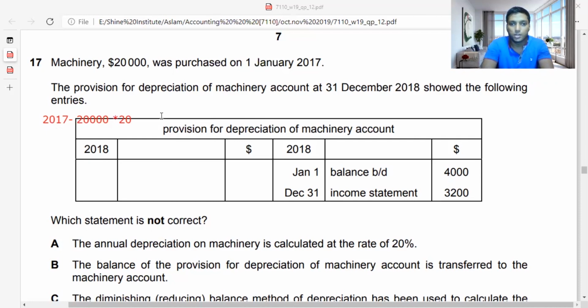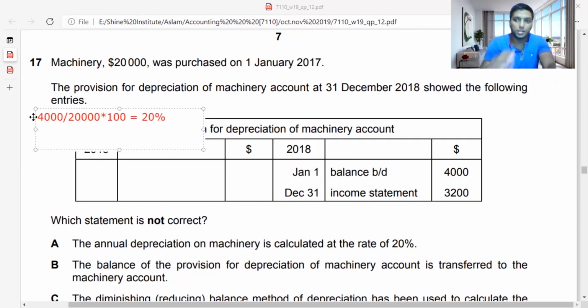I can take 4,000 and divide by 20,000, then multiply by 100, and I'll be able to get my percentage. Actually, 4,000 divided by 20,000 is 20 percent. So now I found 20% is the rate, but the value in the income statement on December 31st is a different value. I'm speaking about 2017. So in 2017 they calculated depreciation as 4,000. As you can see, they have brought down that amount.